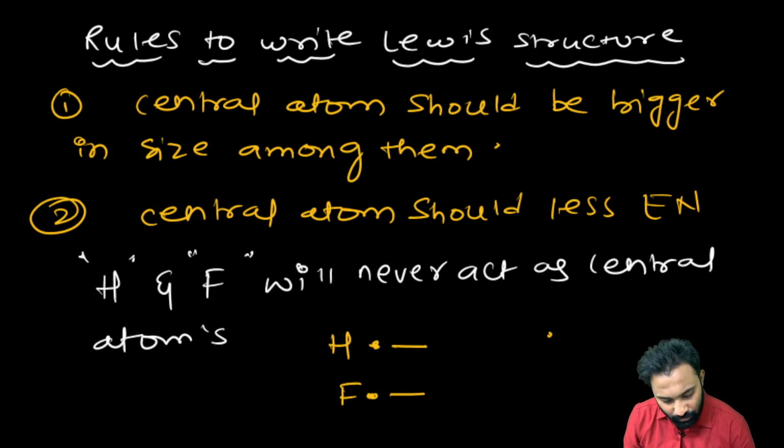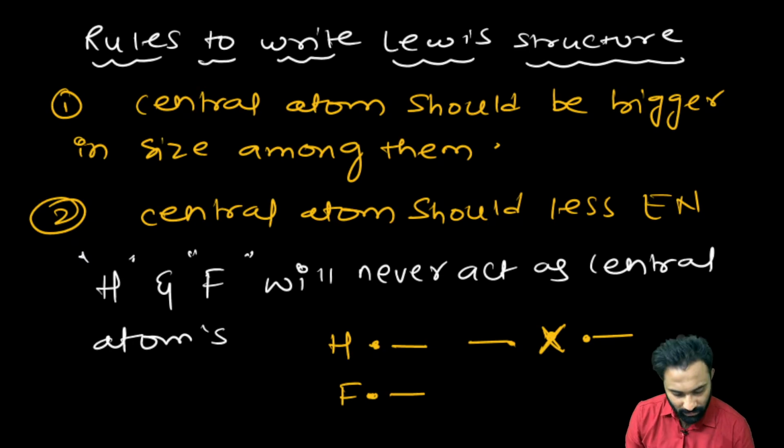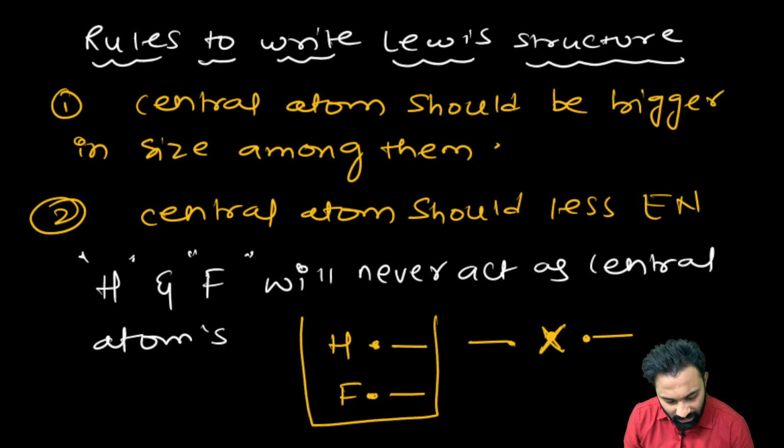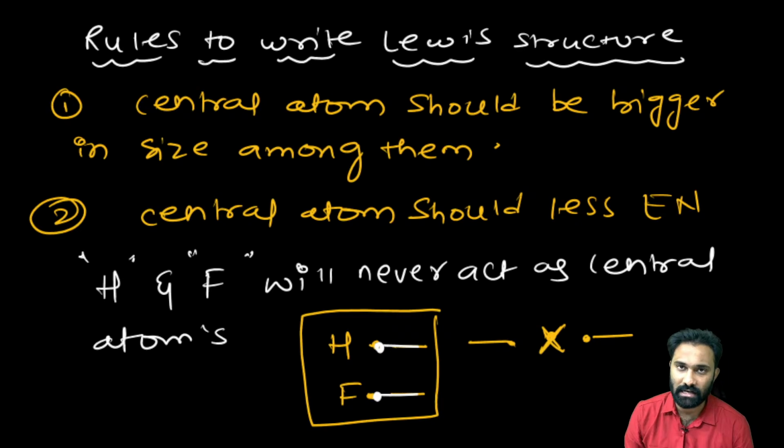But a central atom, to behave as one, should form at least 2 bonds. Hydrogen and fluorine don't have the chance to be the central atom, because hydrogen requires 1 electron to complete its duplet and fluorine requires 1 electron to complete its octet. That's the reason they will never act as a central atom.